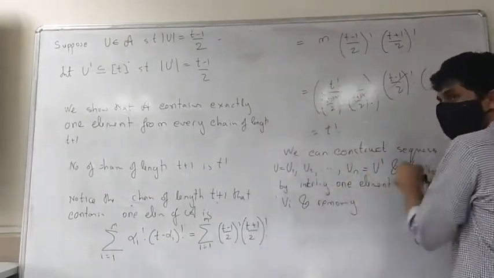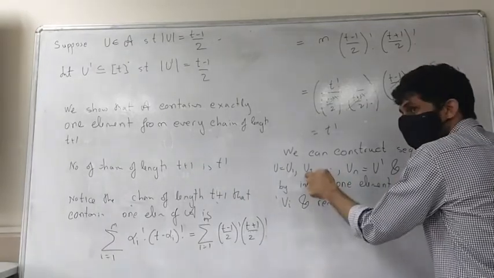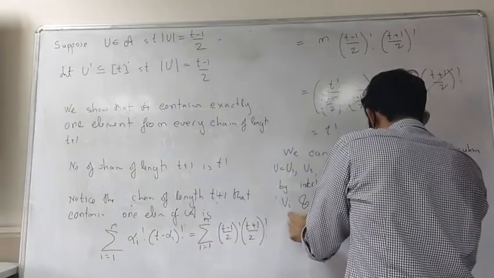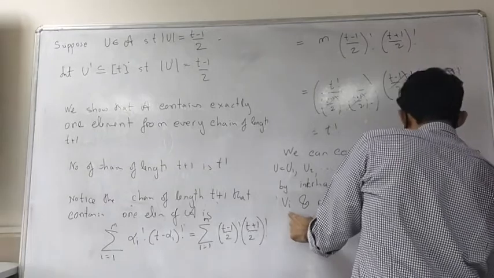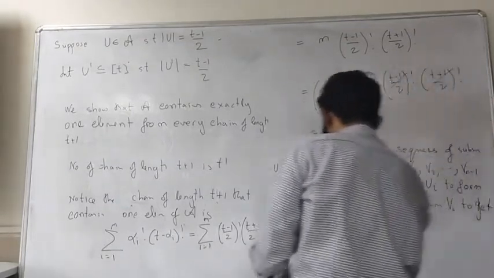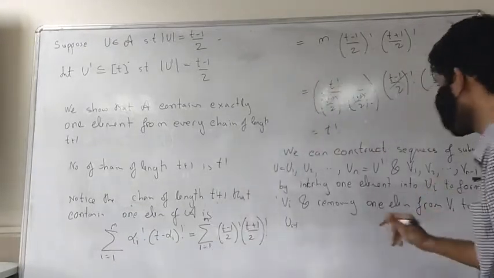From U1 I got V1 by putting one element. How do I get U2? Remove one element from it. So removing one element from Vi to get Ui plus 1. Sorry, I'm making a mistake.